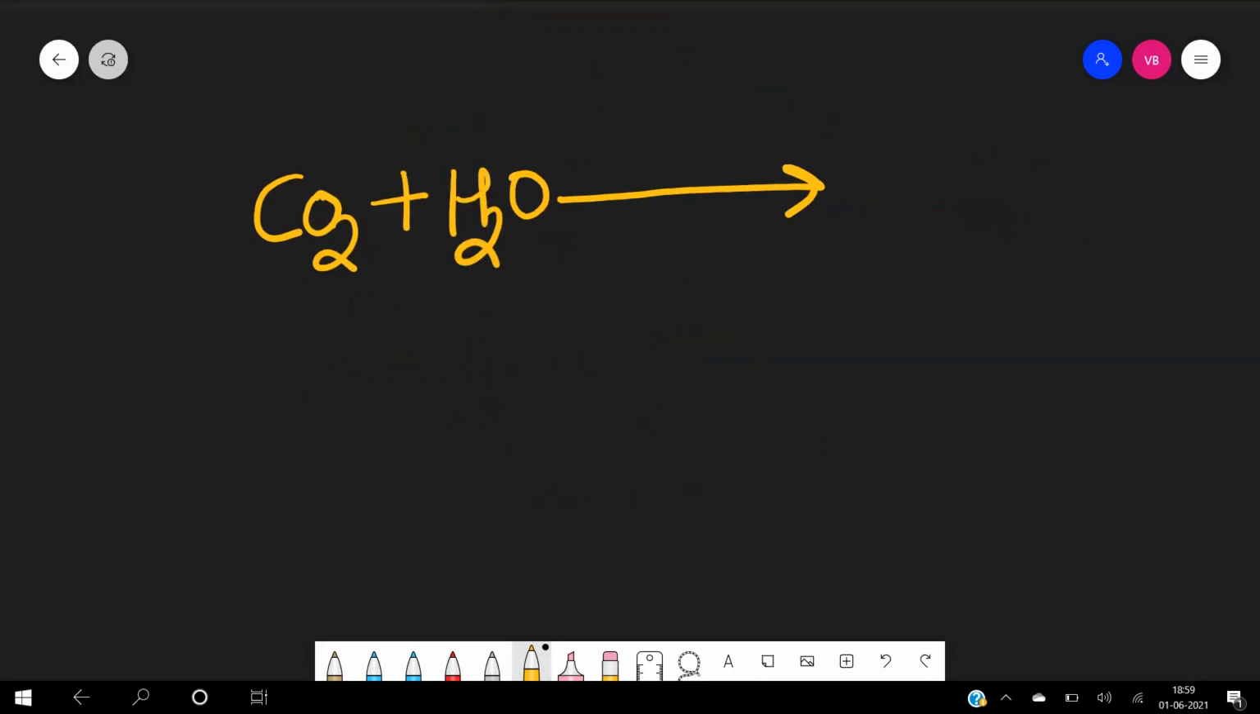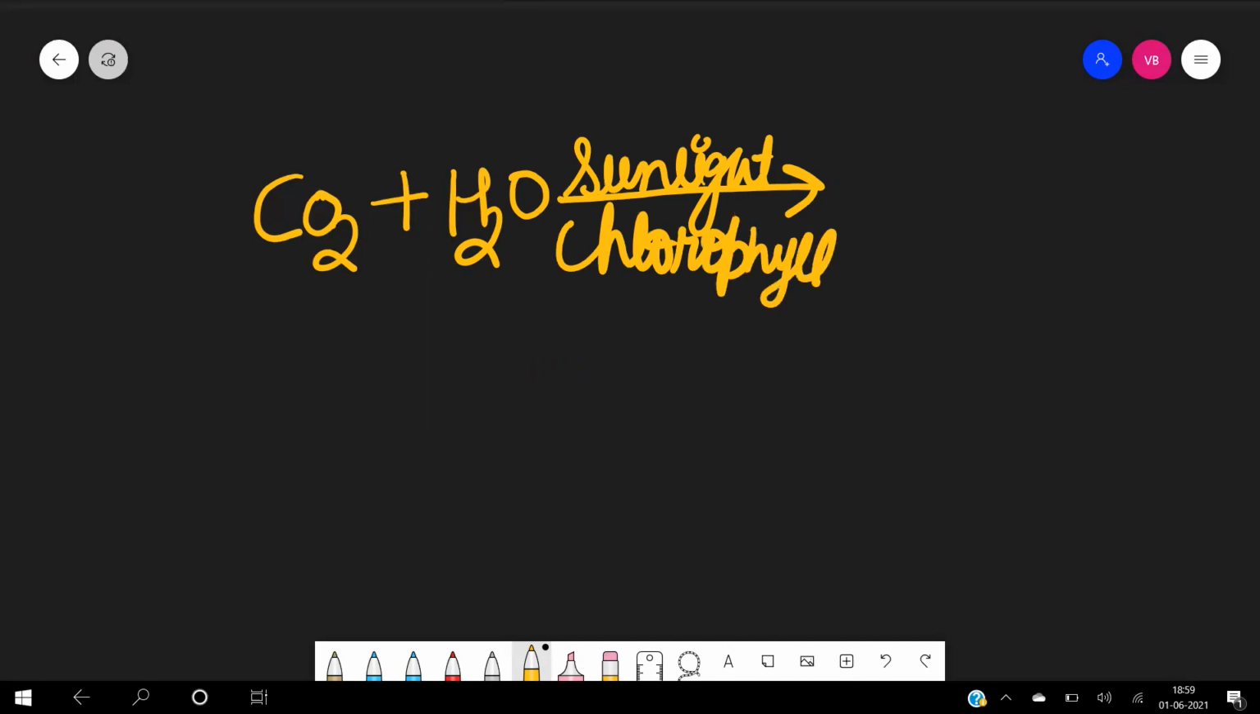Now let us see what is the proper equation. The proper equation is CO2 plus H2O, in the presence of sunlight and chlorophyll, this process will complete. And what will be the product? That is C6H12O6, and of course, release of oxygen gas.